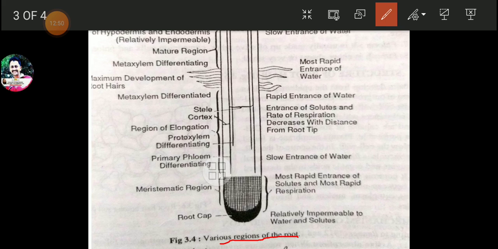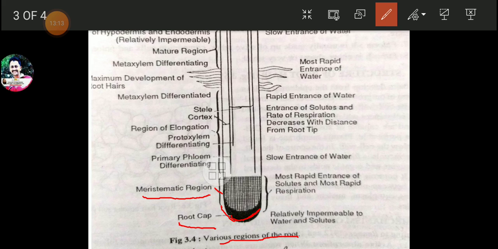Here at the tip of a root there is a dark, thick layer, that is the root cap. Just behind this root cap we can find the meristematic region.